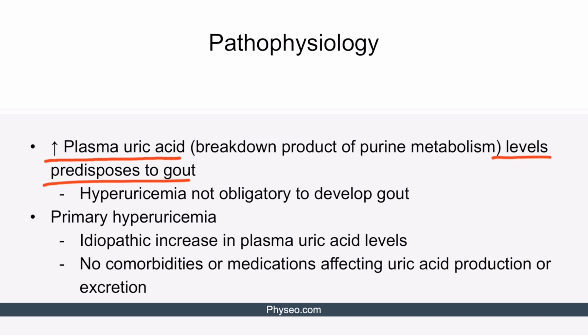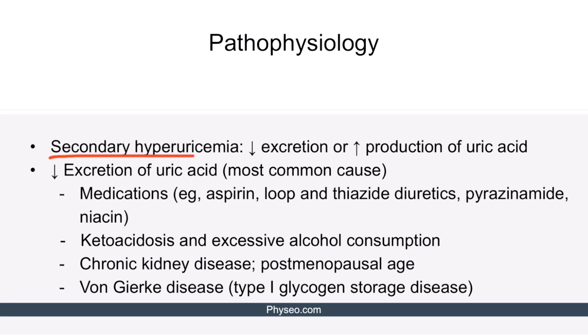There are primary and secondary types of hyperuricemia. Primary hyperuricemia is an idiopathic increase in plasma uric acid levels without any comorbidities or medications affecting uric acid production or excretion. Secondary hyperuricemia, on the other hand, is due to decreased excretion or increased production of uric acid. Decreased excretion of uric acid is the most common cause of secondary hyperuricemia and gout.